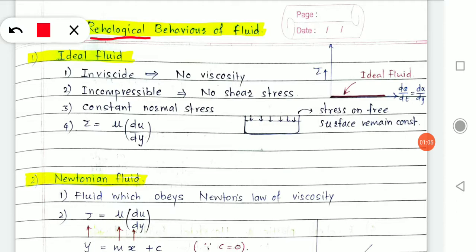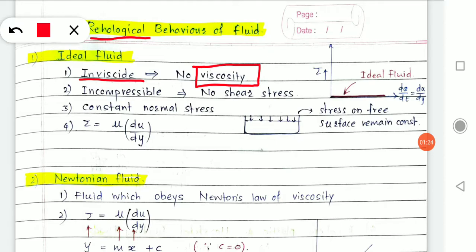In the ideal fluid you can see here I said it is inviscid. What does it mean? It means that the fluid has no viscosity. What do you mean by viscosity? We already learned viscosity, we even solved problems.